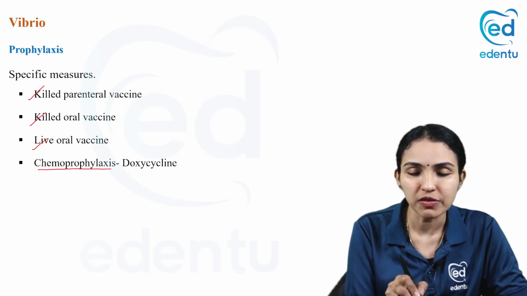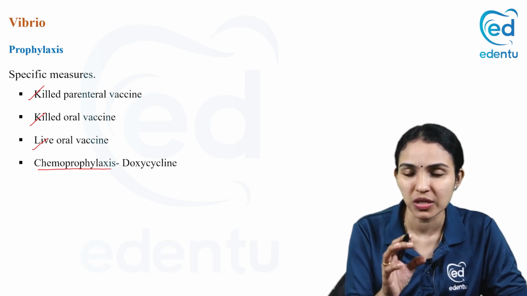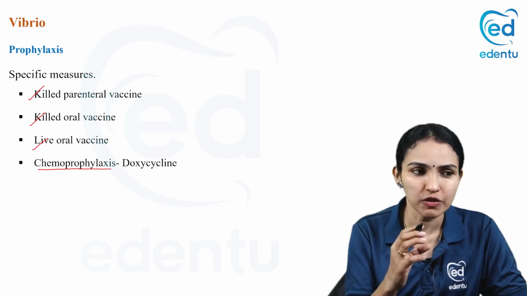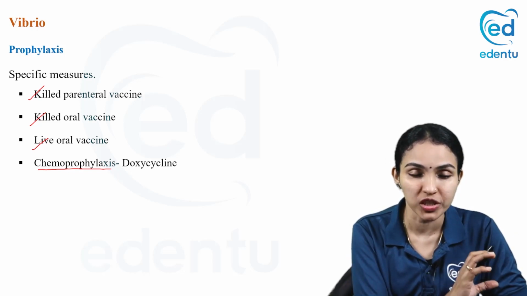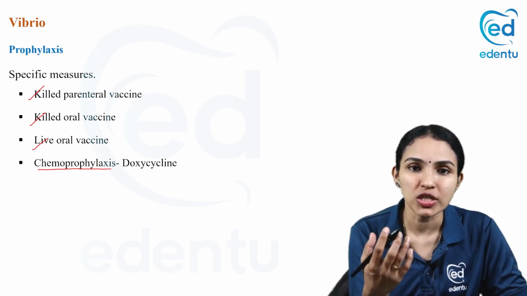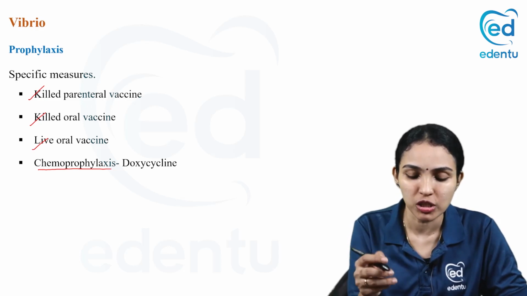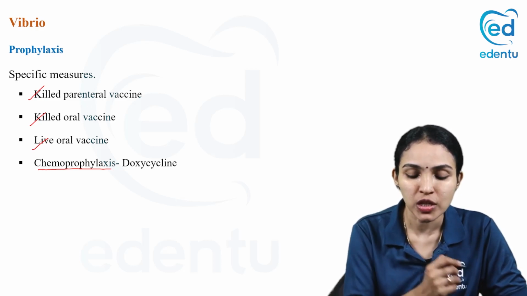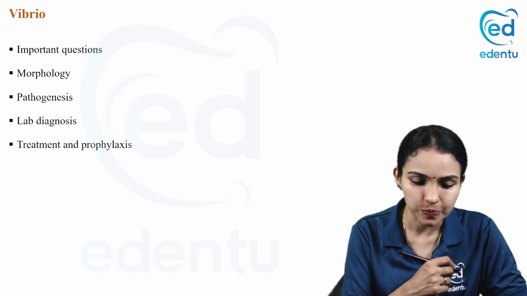Suppose you want to give chemoprophylaxis, that means if you suspect that a particular person has been exposed to Vibrio cholerae, or if there is an outbreak in an area, all those people who have consumed that particular water or food. Similarly, during floods, we know there is a high chance of spread of cholera and leptospirosis. We might have heard about the prophylaxis with doxycycline then. So doxycycline is not only used for treatment but also for prophylaxis.